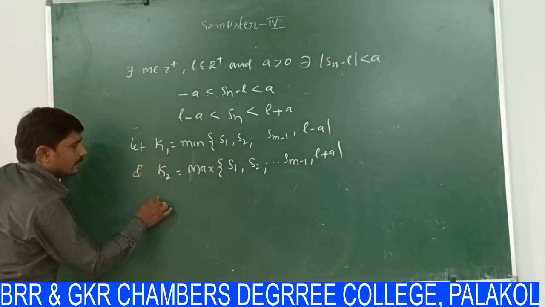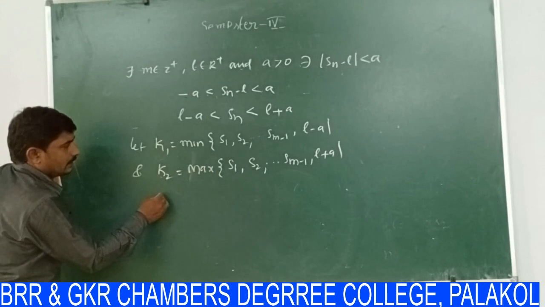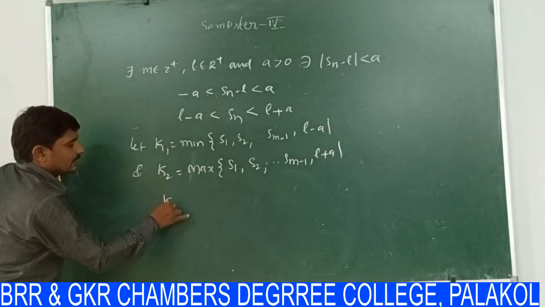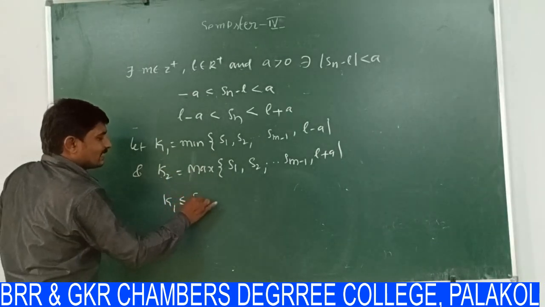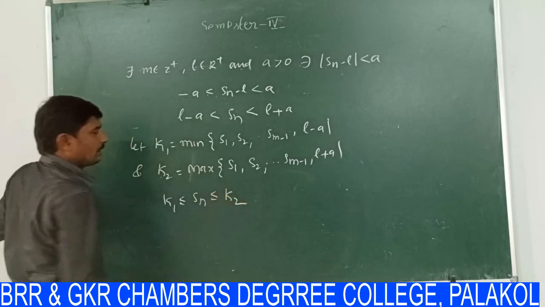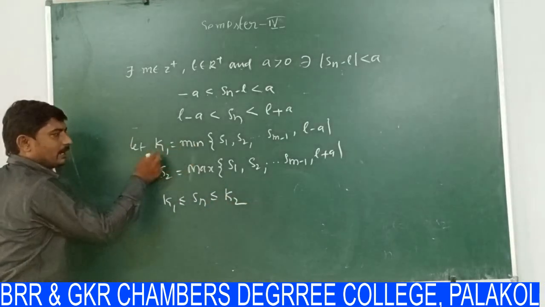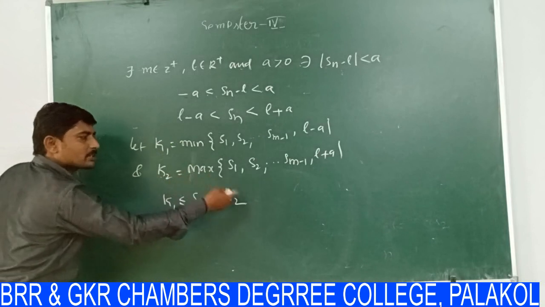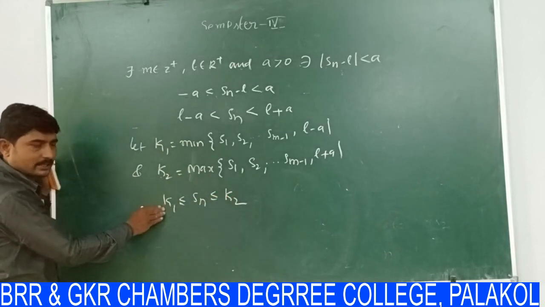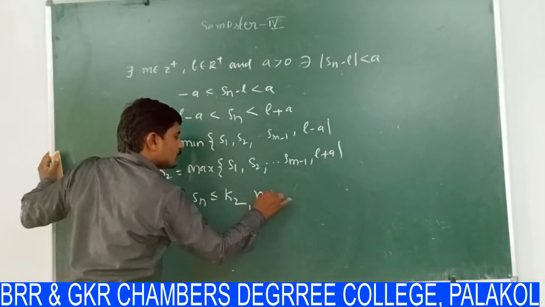This means we can say that K1 is less than or equal to Sn is less than or equal to K2, because we are supposing minimum value is K1 and maximum value is K2, for all n belongs to Z plus.